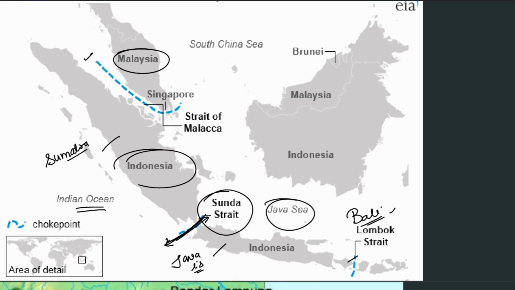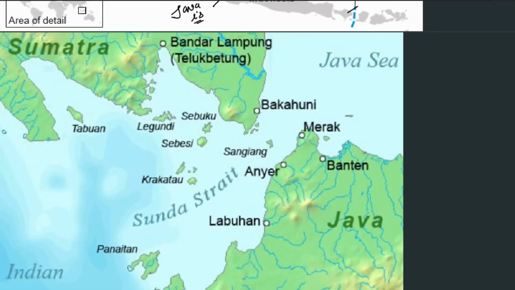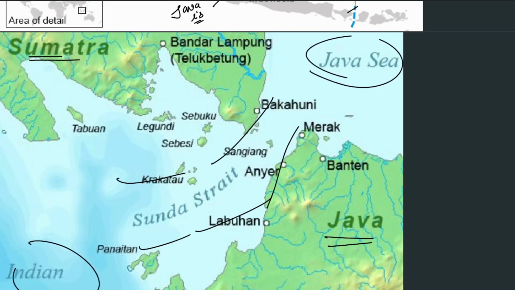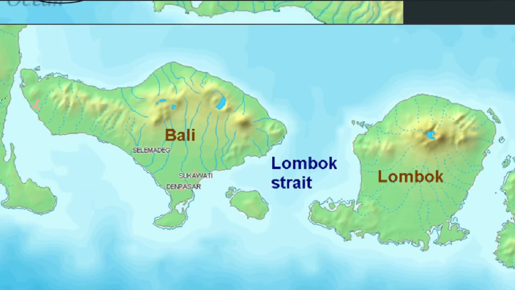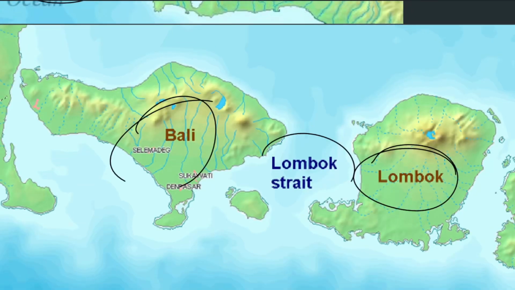Important, we can say. Let us see a detailed map here. We can see between Sumatra and Java, we have this Sunda Strait. It is connecting the Java Sea with the Indian Ocean. All right, now let's move to the next one, that is between Bali and Lombok. It is known as the Lombok Strait.